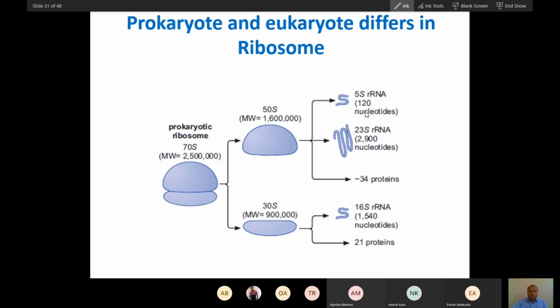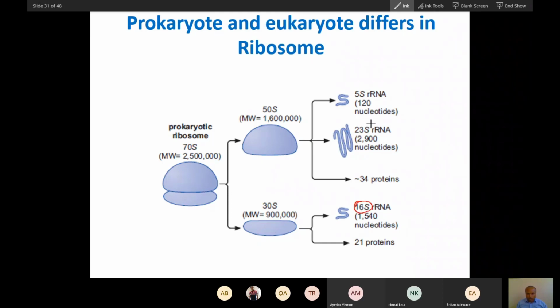Now we can see this is the prokaryotic ribosome, which I have already explained. It is made up of 30S and 50S subunits, with 5S and 16S RNA.